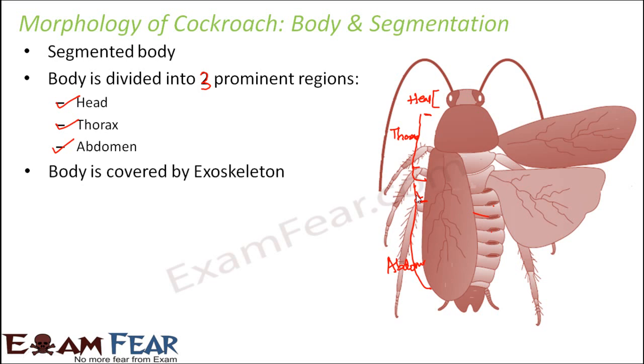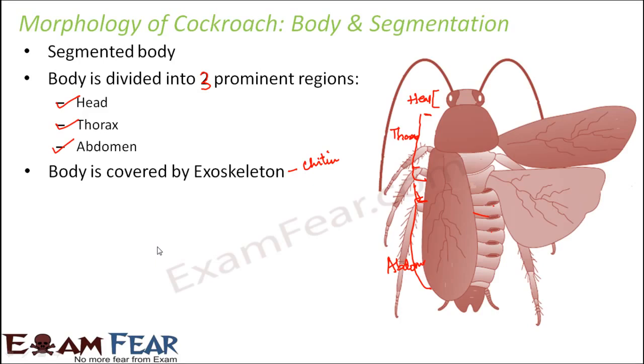Body is covered by exoskeleton. So the outermost covering of the body is exoskeleton and exoskeleton is made up of chitin. It is also coated with wax because wax is impermeable to water. Because, as I said, water regulation is a must for the outermost covering of the body because we need to strive for the right water balance.